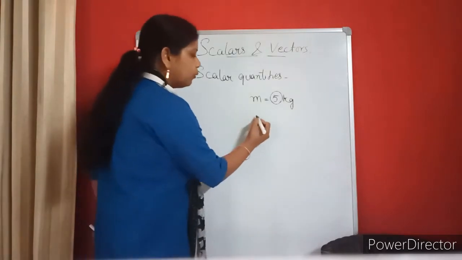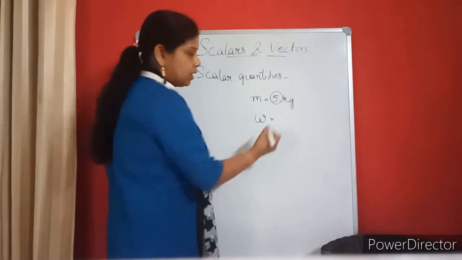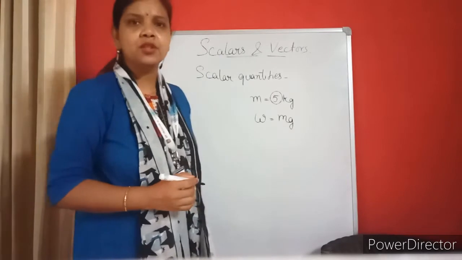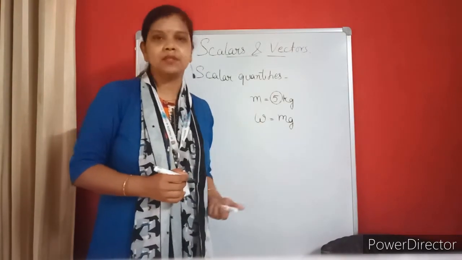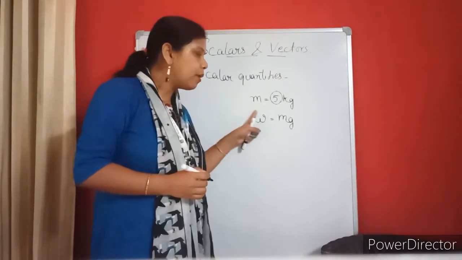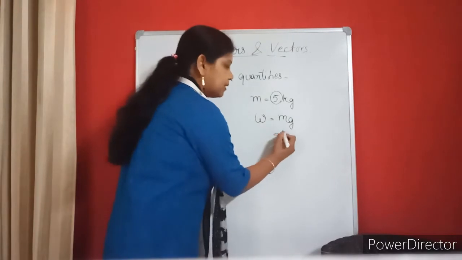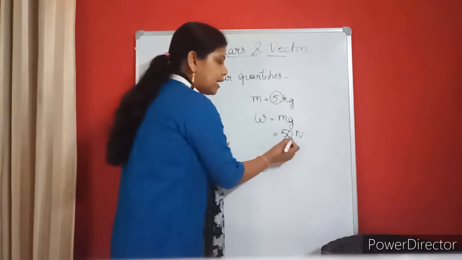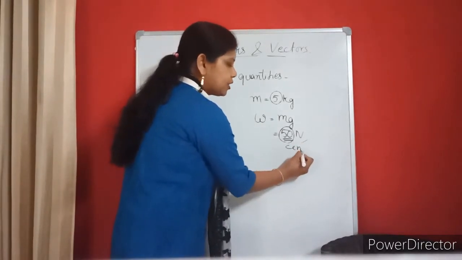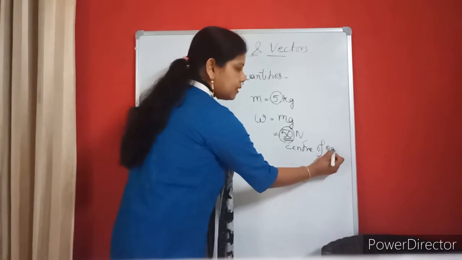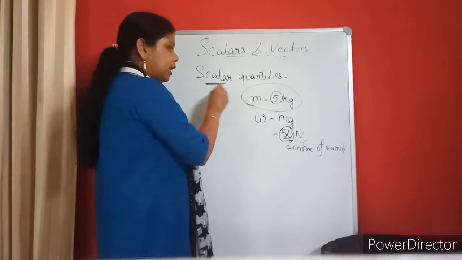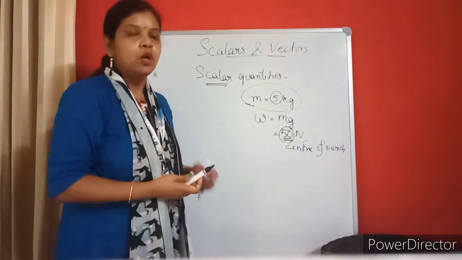But if I talk about the weight equals to mg, yes or no? Yes. So if I talk about weight, what is the direction of weight? Yes, the direction of weight is always towards the center of the earth. So it has a direction. Suppose I say this is 50 Newton, then I will say that it has magnitude. The magnitude is what? 50. What is the direction? Towards the center of earth. Isn't it?